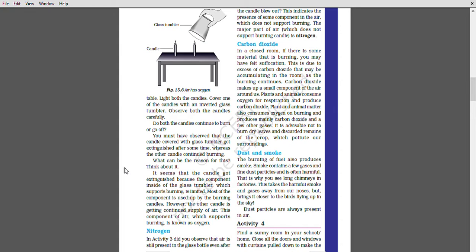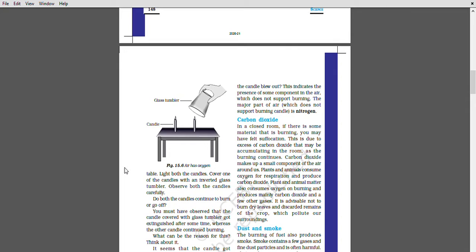अब है nitrogen. In the third activity, did you observe that air is still present in the glass bottle even after the candle blew out? The major part of the air is nitrogen. अब एक carbon dioxide. In a closed room, if there is some material that is burning, you may have felt suffocation. This is due to excess of carbon dioxide that may be accumulating in the room. अब है dust and smoke. The burning of fuel also produces smoke.